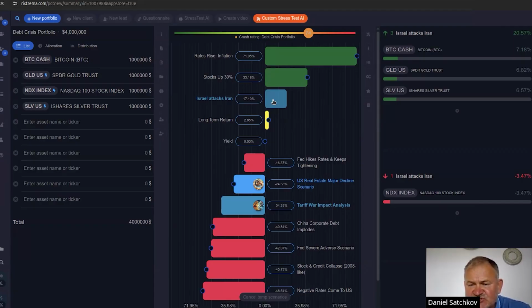On the right, we're seeing that Bitcoin, gold, and silver are up in that order of magnitude. Bitcoin is up the most, gold is second, silver is third, and the one asset that is down in this portfolio is Nasdaq. So according to the multi-factor risk model, in this scenario, if this turns into a very serious attack, this is what we would expect.